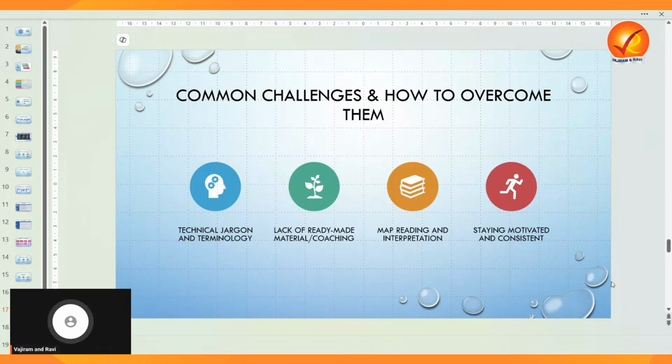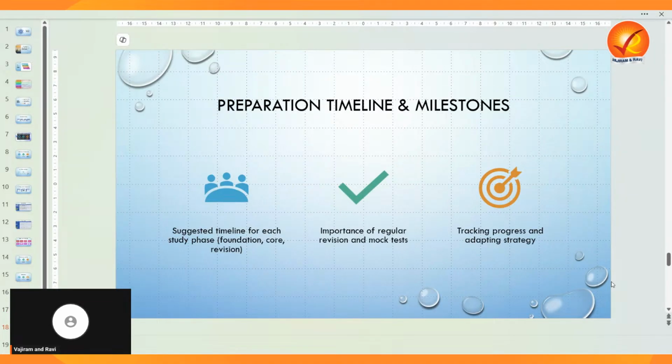Now to stay on track, the most important thing is to follow a structured timeline. How do you divide your timeline and milestones?